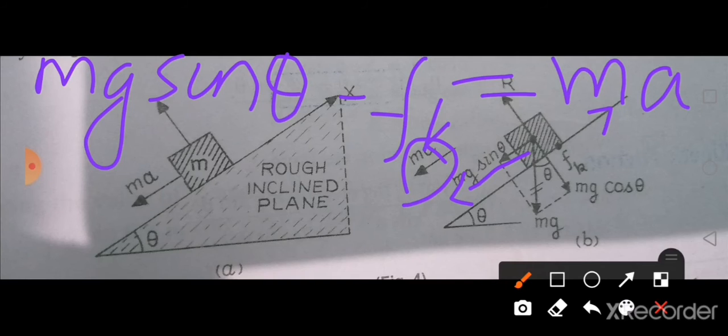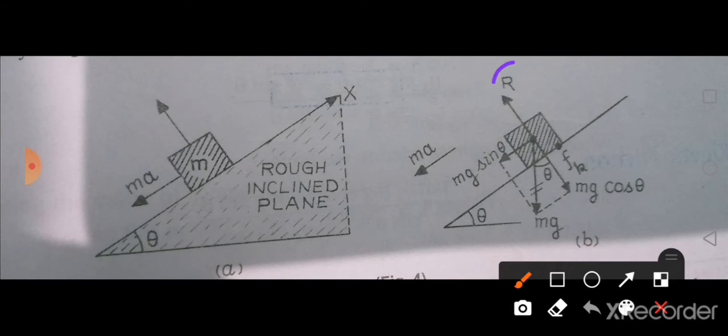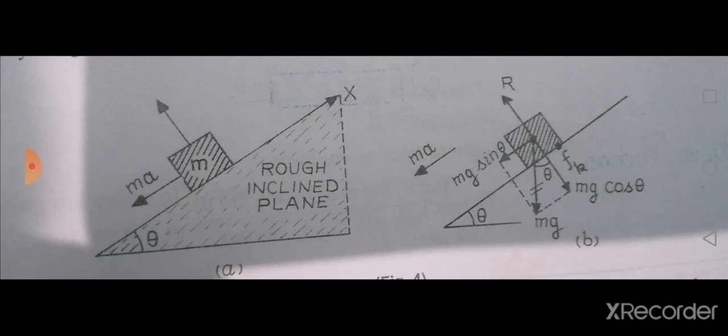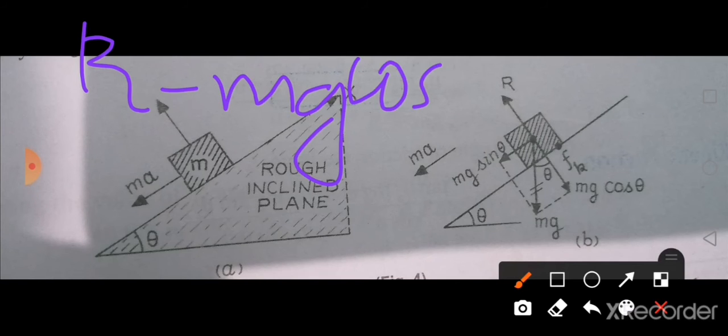Now what about the second equation? When you consider this normal reaction force R, you have to consider the opposite force along with it, isn't it? So accordingly, how will you write the equation? R minus mg cos theta, because both are opposite, will be equal to 0, because both are equal and opposite, an action reaction pair.